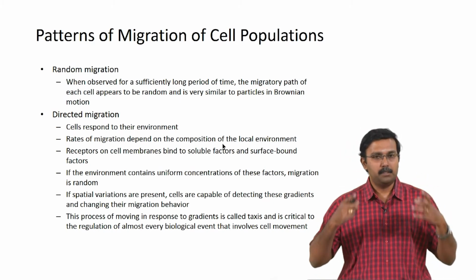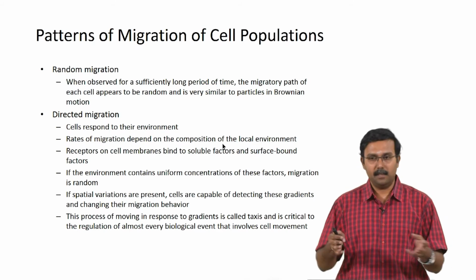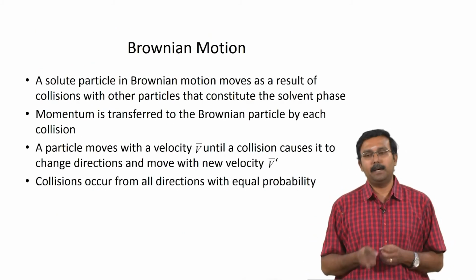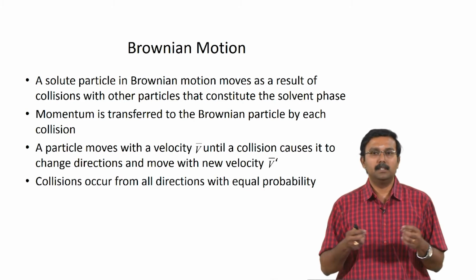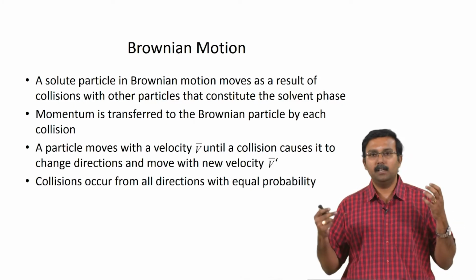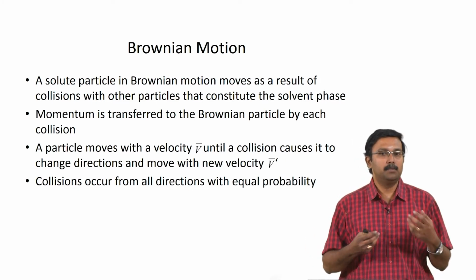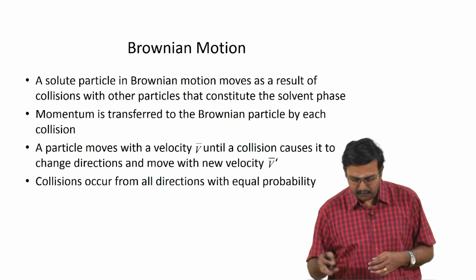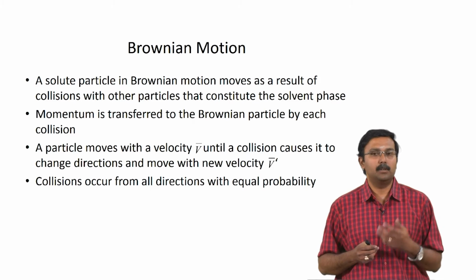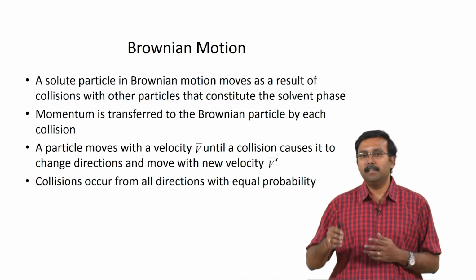Okay. If you observe a random migration of cells for a long period of time and you track the cells, it will look like Brownian motion because it will be quite random. Basically, in Brownian motion a solute particle moves as a result of collisions and its own energy. Momentum is transferred from one particle to another during the collisions. Particles can move with a velocity v dash until a collision causes them to change direction and then move with a new velocity.